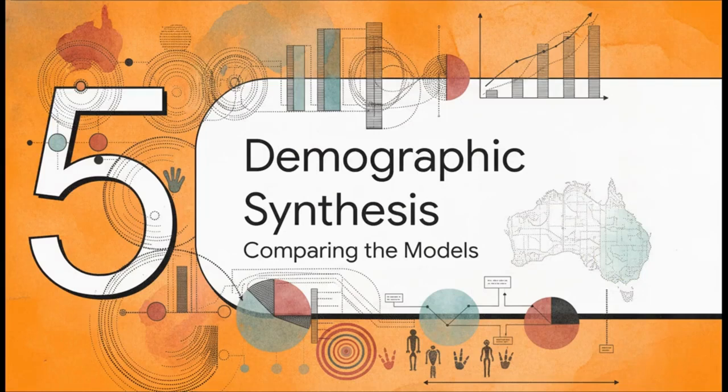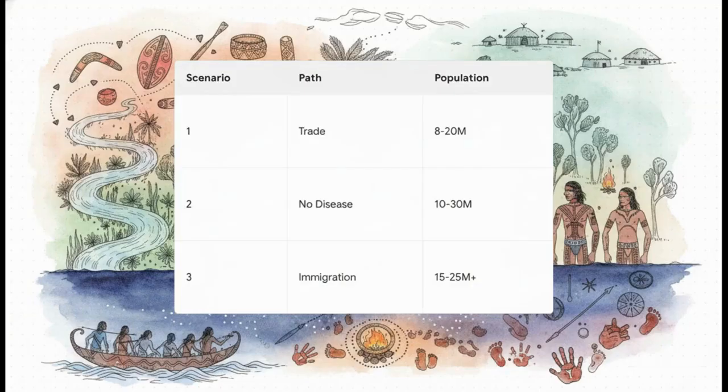Finally, Section 5, the demographic synthesis. Now, what's really interesting about this synthesis is how the data comes together. Bringing all of our statistical models together gives us a really comprehensive view of how these different modernization paths dictate population size projections. Scenario 1, which is based purely on trade and industrialization, gives us an 8 to 20 million range. Scenario 2, where we remove the catastrophic disease shock, elevates that range up to 10 to 30 million. And Scenario 3, sovereign immigration, settles at about 15 to 25 million plus.